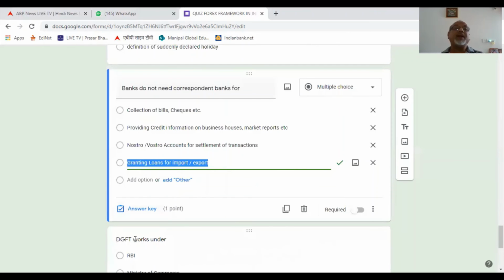Granting loans for import export. You see, correspondent bank is not going to grant a loan. Import export is local at our level within the country. So correspondent bank is not doing it. The right answer is banks do not need correspondent banks for granting loans for import export.